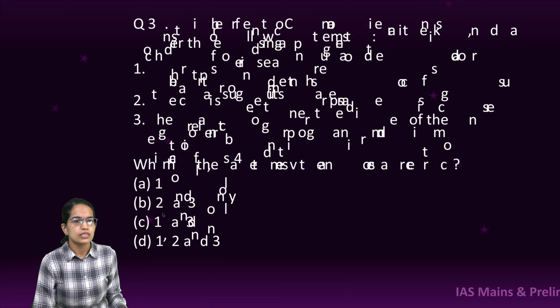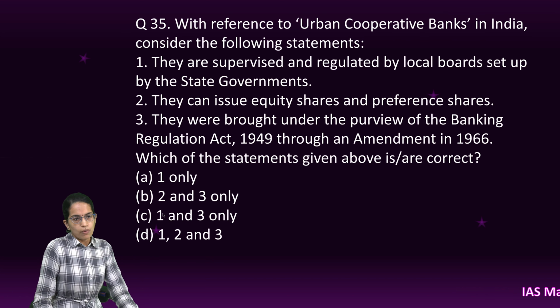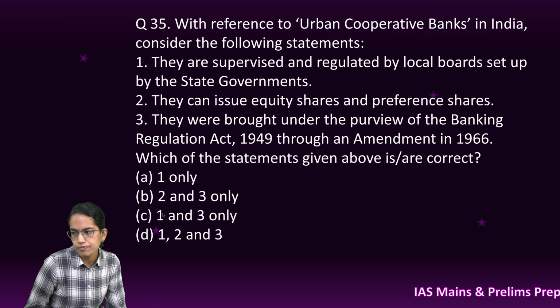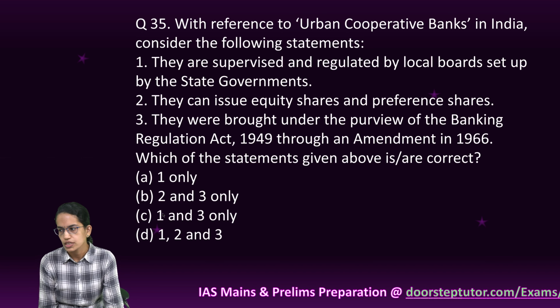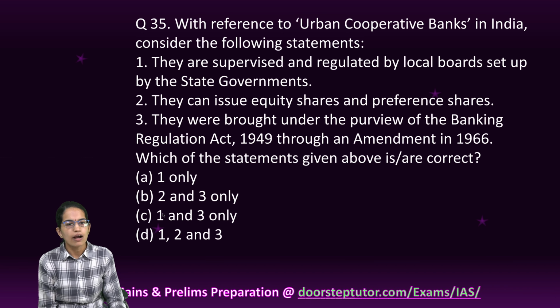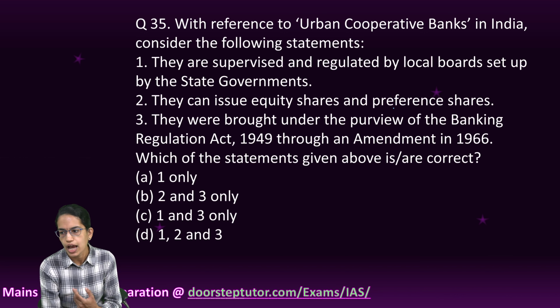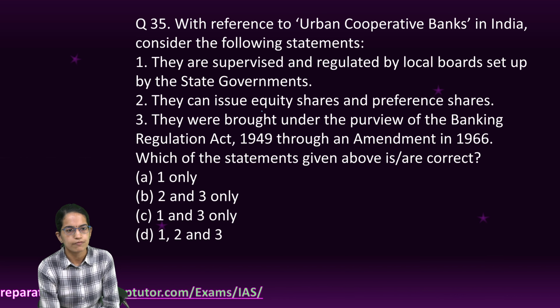The next question talks about the urban cooperative banks. Now, in 2020, the Banking Regulation Ordinance amendment was released, and it talks about powers to issue shares and securities to cooperative banks. So, 2 here is the right option.